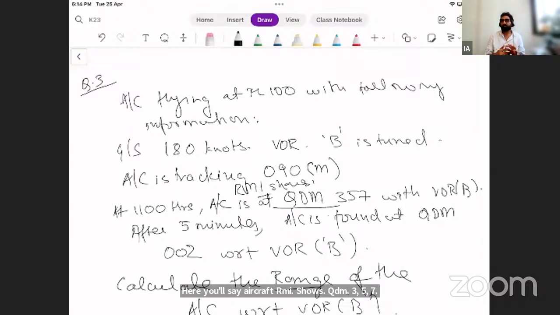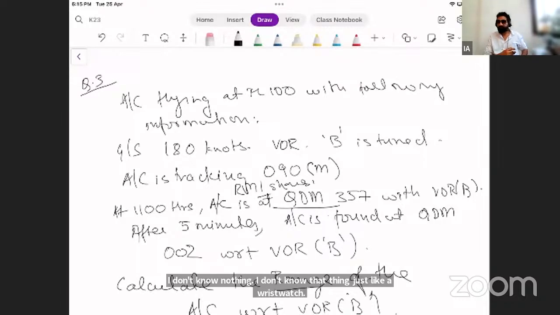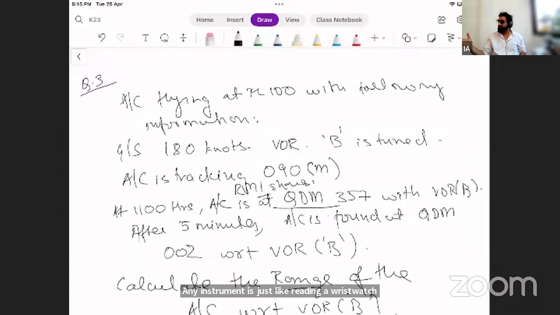Arre, kya RMI? RMI is nothing. Just like a wristwatch. Any instrument is just like reading a wristwatch. Ask a 1 year old kid who has not learned how to read a watch. For them, it must be like, wow, what is that? Someone who knows, like, hey, it's easy. You need to learn. Remember that. That's it.